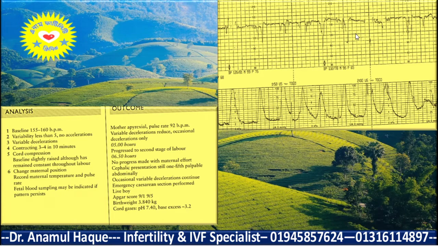So here is the typical picture of cord compression, as there are multiple variable decelerations in spite of changing the position of the mother, and there is no progress of labor, no descent of the fetal head, and there is a reappearance of the variable decelerations. So this is the typical picture of cord compression. So they did cesarean section.